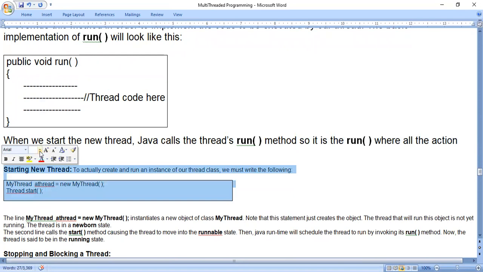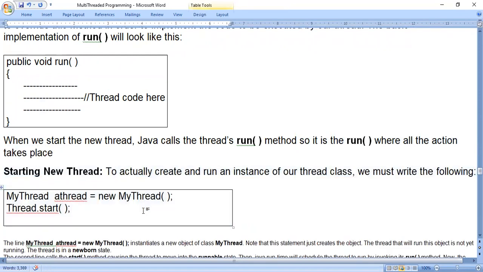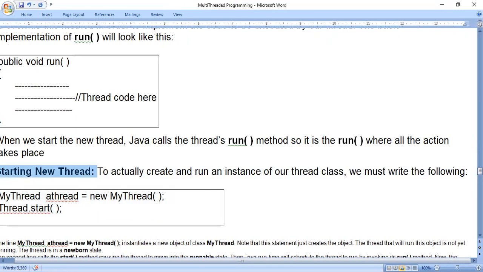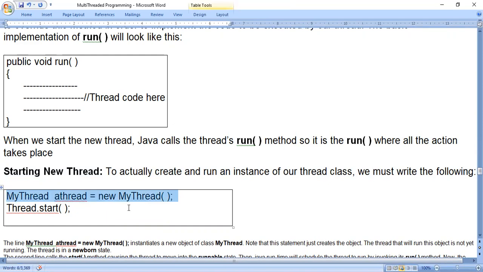Theoretically, we came to know just by looking at the diagram that from newborn we move to the running state. But practically, if I want to write code to start a new thread, this is how we do it. To actually create and run an instance of our thread class, we must write the following code: MyThread aThread equals new MyThread.